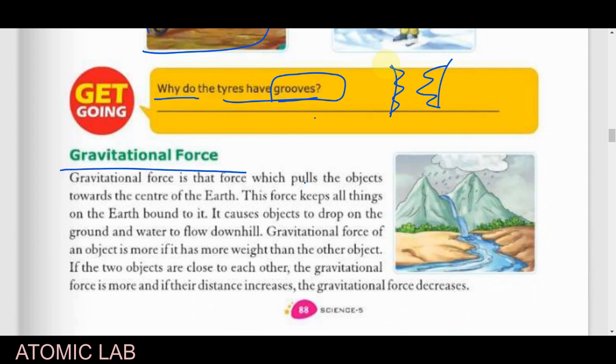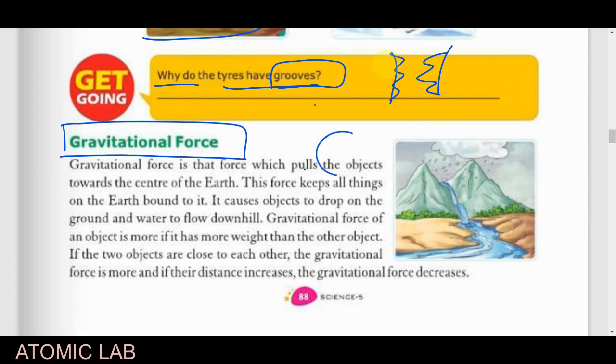Now students, we will discuss another type of force. This is known as the gravitational force. So for gravitational force, you have to remember our earth. If I take some example, then you will understand. Suppose I take a stone here and leave it at a certain height, then what will happen? This stone will start to fall down. Okay, so what will happen? This stone will fall on the surface of the earth.